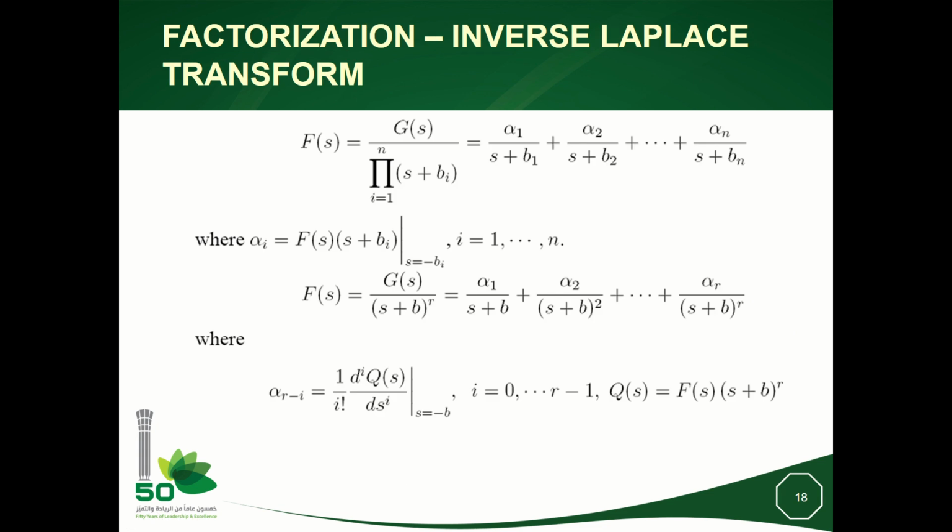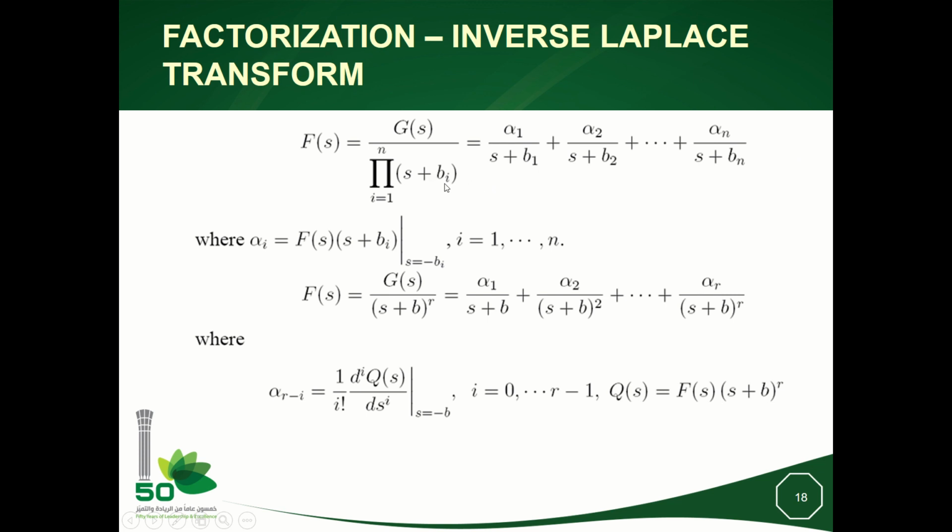Here I am giving some useful decomposition rules that help you in calculating the inverse Laplace transform when you have a general transfer function F(s), which is G(s) divided by the product of terms of the form s plus b_i, i between 1 and n. In order to have this decomposition, the b_i should be different. It means b1 should be different from b2, from b3 until bn.